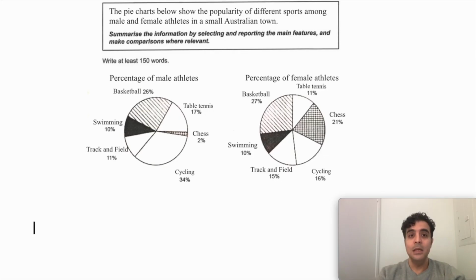It says the pie charts, right? So what am I going to do instead? I'm going to change it to these charts. Okay? Now, below, we always delete it. So I'm going to delete it too.